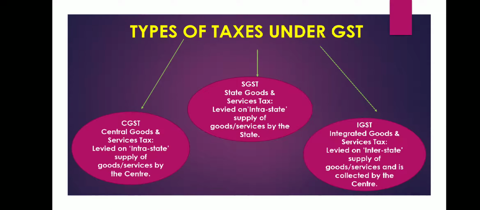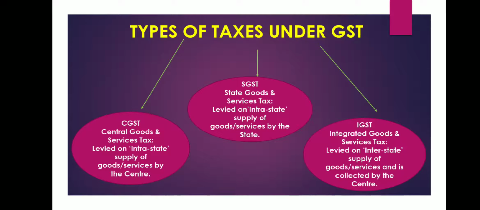There are three types of taxes under GST. The first one is CGST, then we have SGST, and the last one is IGST. When we talk about CGST, it stands for Central Goods and Services Tax. It is a tax which is levied on intra-state supply of goods and services. So whenever the goods and services are supplied within the state, that is intra-state, and this tax is levied by the center, it is known as Central Goods and Services Tax, that is CGST.